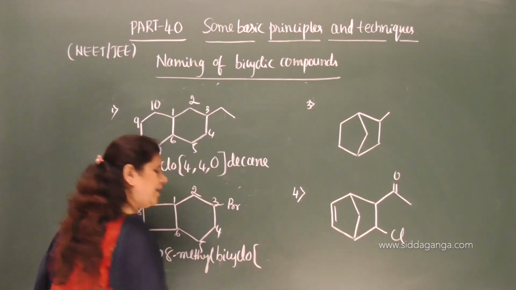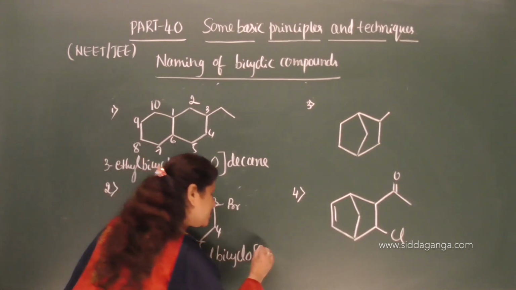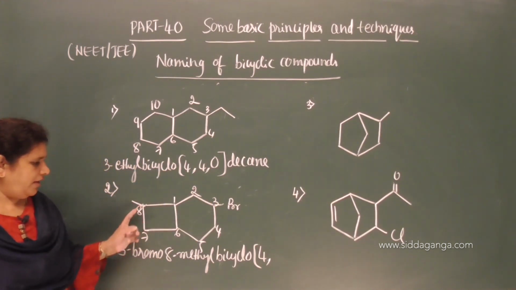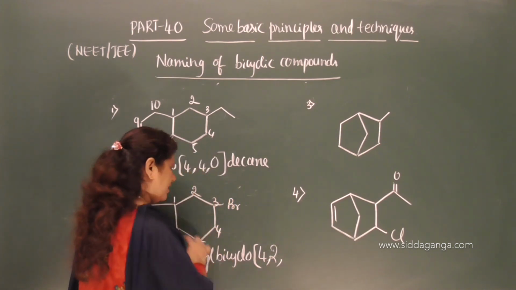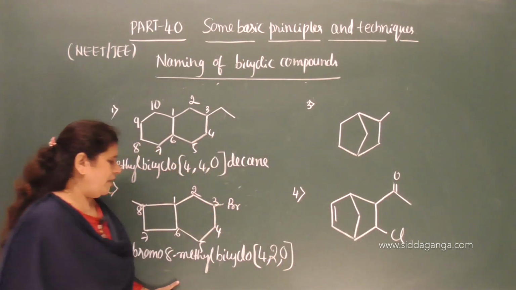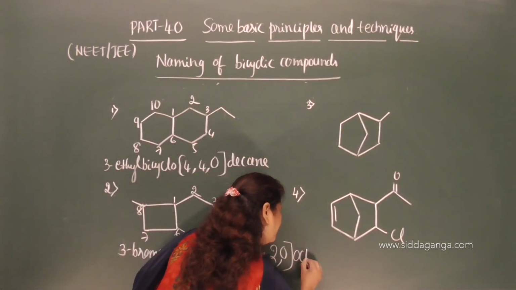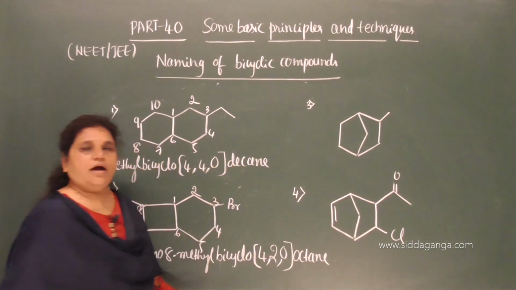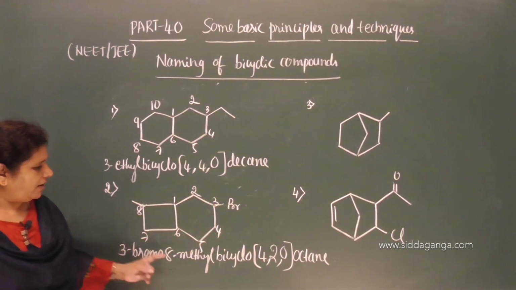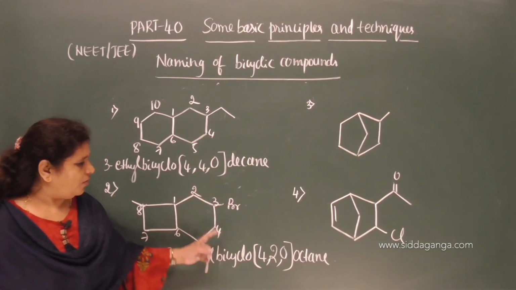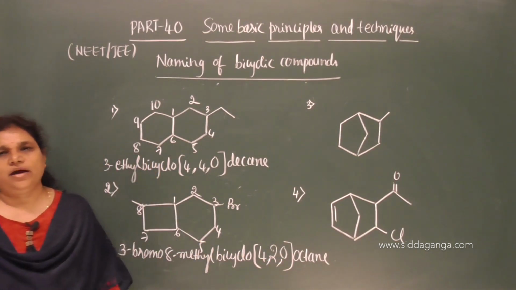Bicyclo, correct? And start the bracket. A consisting of 4 carbon atoms, and B the next longest path containing 2 carbon atoms, 4, 2, 0, and what is the total number of carbon atoms? 8. Therefore, octane. Octane is the IUPAC name. So 3-bromo-8-methylbicyclo[4.2.0]octane is the IUPAC name.